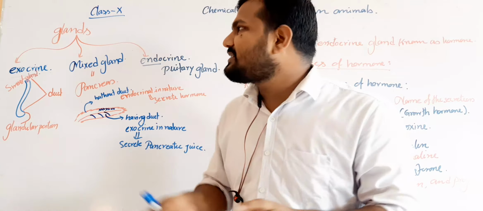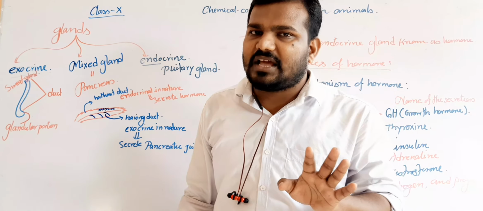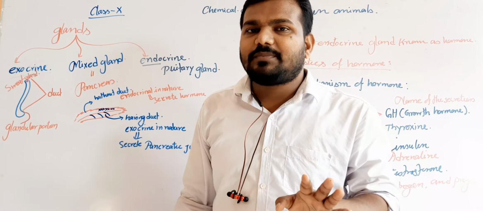The first one is the exocrine gland. Exo means outer, crine means secretion. It means the outer secretive gland. The secretion of this type of gland comes out of the body. That's why they are termed exocrine glands. When we observe the structure of an exocrine gland,